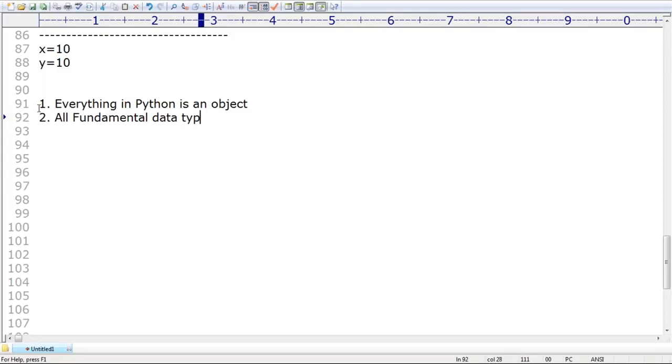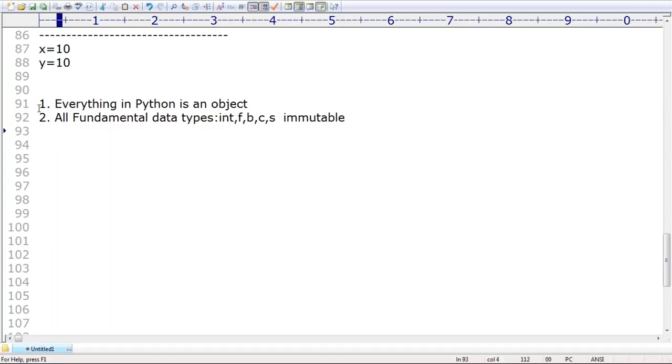Sir, can you please tell which are the fundamental data types? I forgot. Can I spell them out? Int, next float, next bool, next complex, and after that str. So these data types are immutable. Remember that. Don't fail. Every fundamental object is immutable in Python.